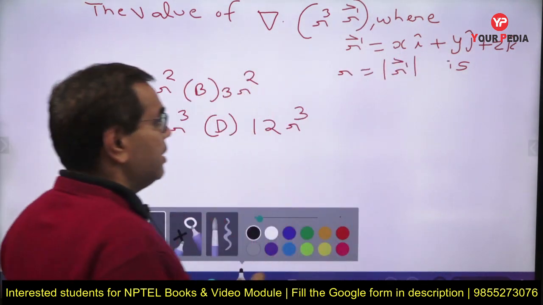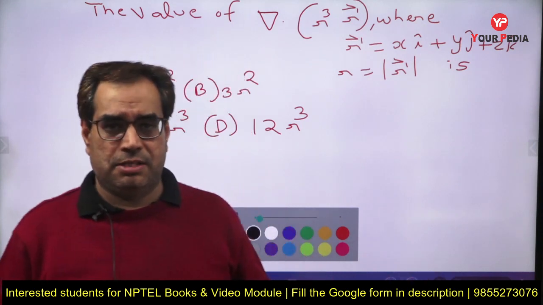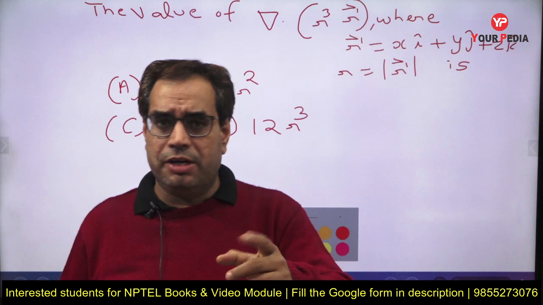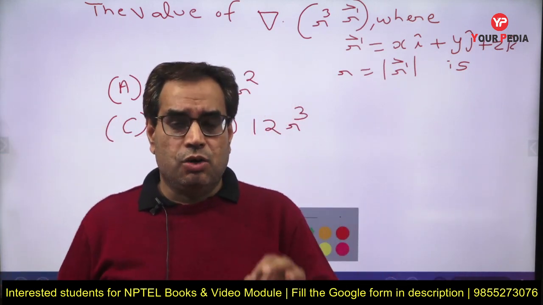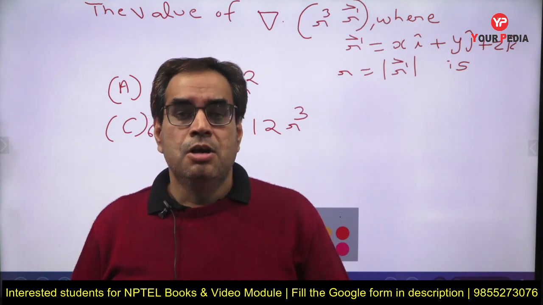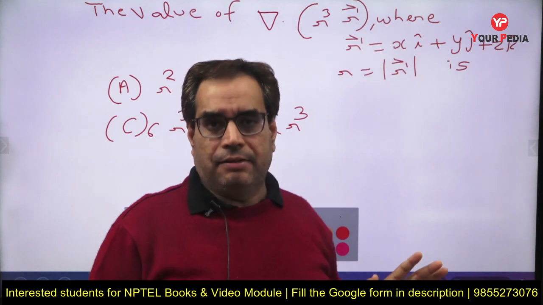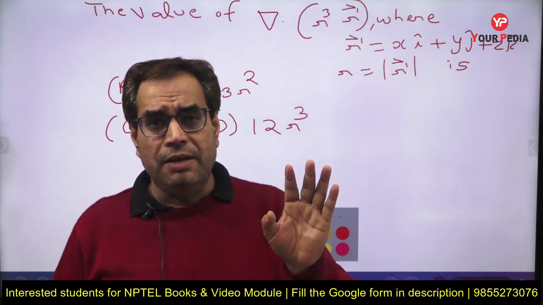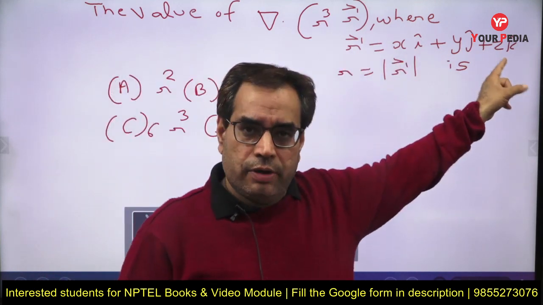We call this r vector a three-dimensional radial vector field, a vector which can rotate in the entire 3D space. It is a position vector of a point xyz with respect to the origin. It can cover the entire 3D space, so it is called a three-dimensional radial vector field. Instead of giving r equal to this, they can simply write that r is a three-dimensional radial vector field, and in that situation you have to understand r as this vector.